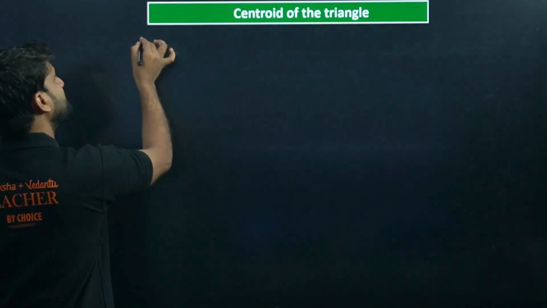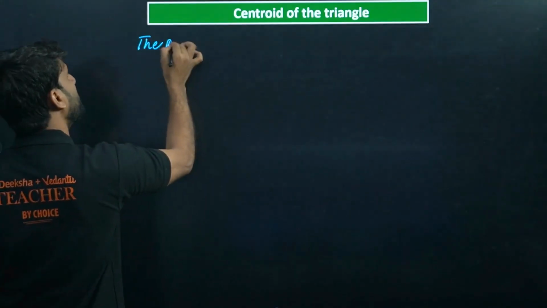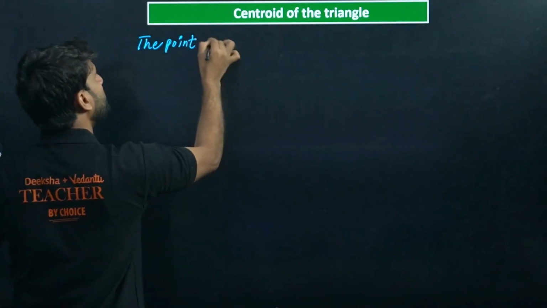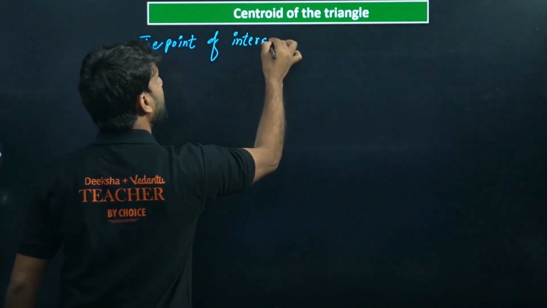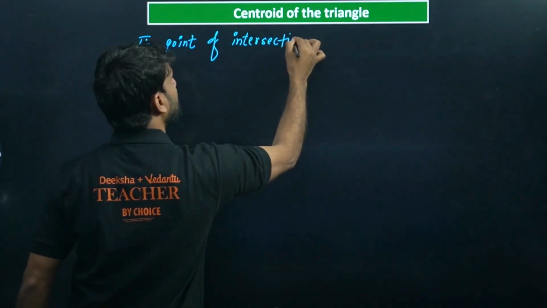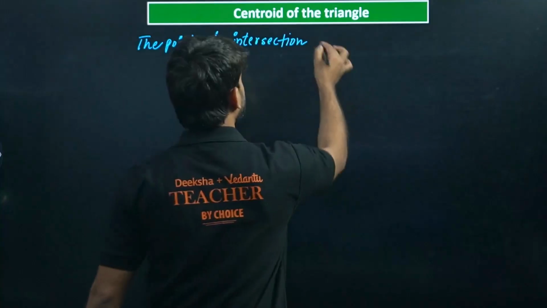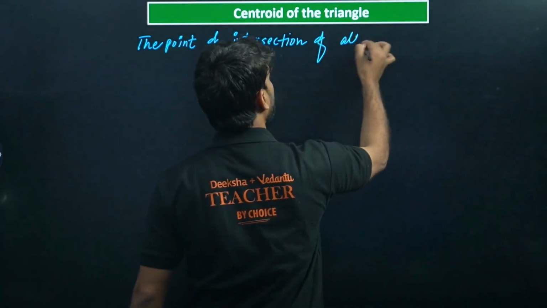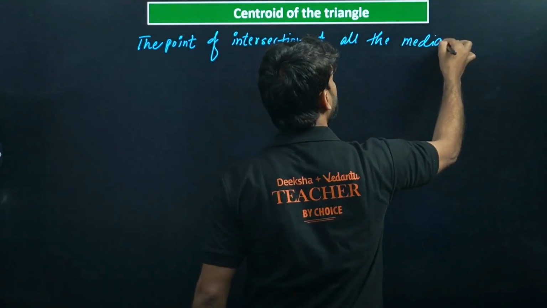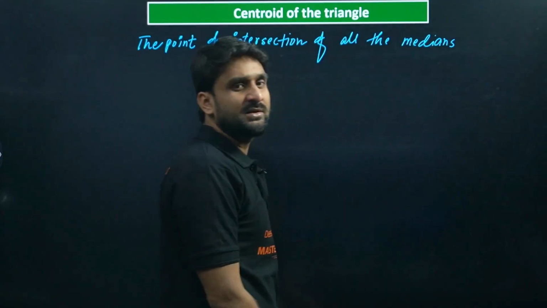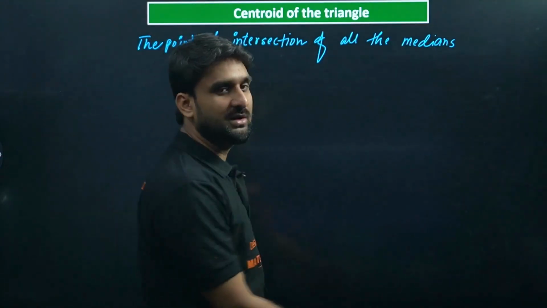Look, the point of intersection of all the medians. How many medians are there in a triangle? Obviously 3, because the vertices are 3.